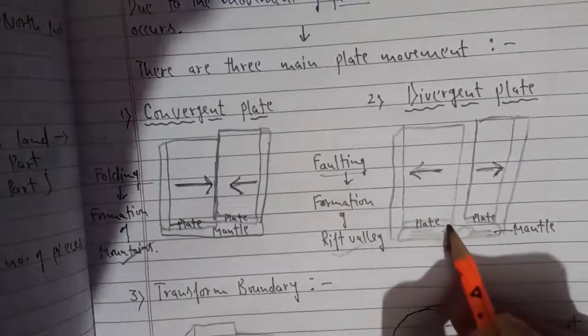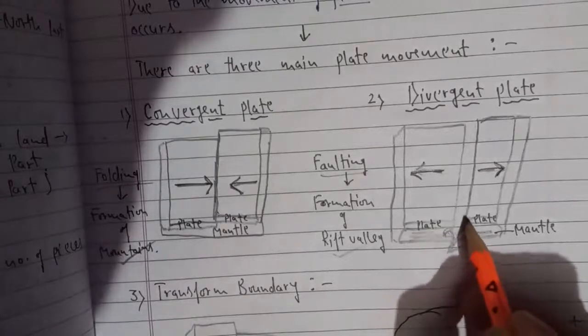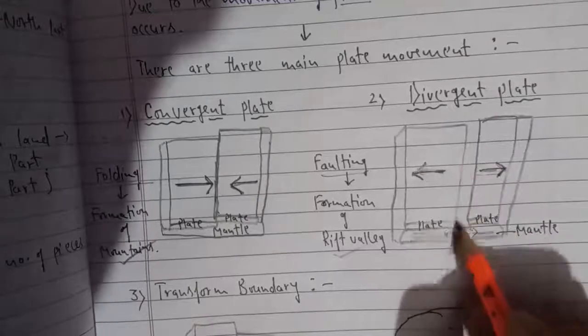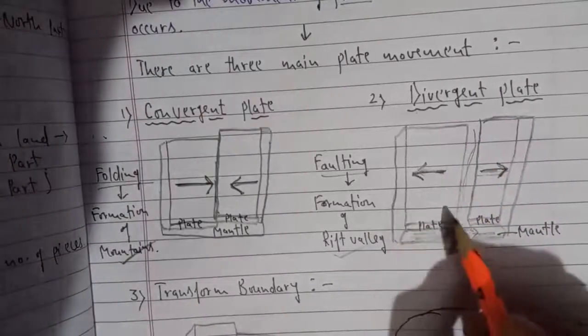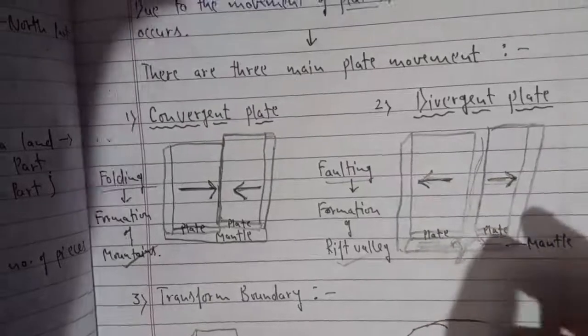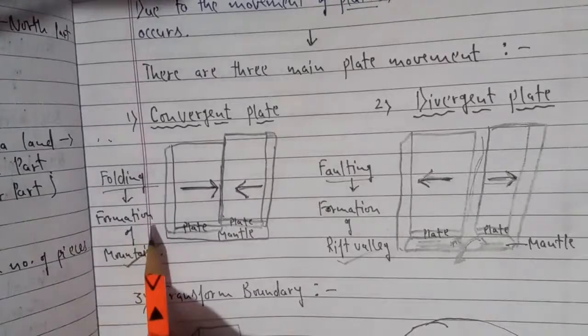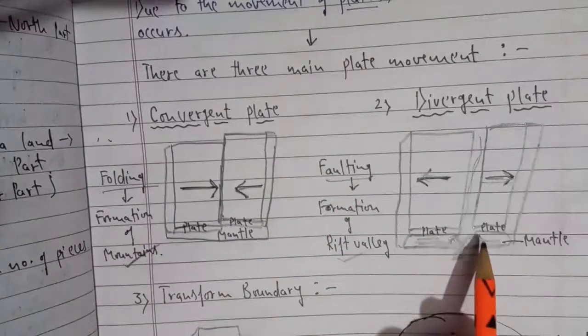So because of the convection current and convection power, it divides this plate and moves the plates away from each other, and this region is called a rift valley. So because of the plate movements, we can see the formation of many different types of landforms. In one case we see the formation of folding through mountains, and here faulting is creating rift valleys.